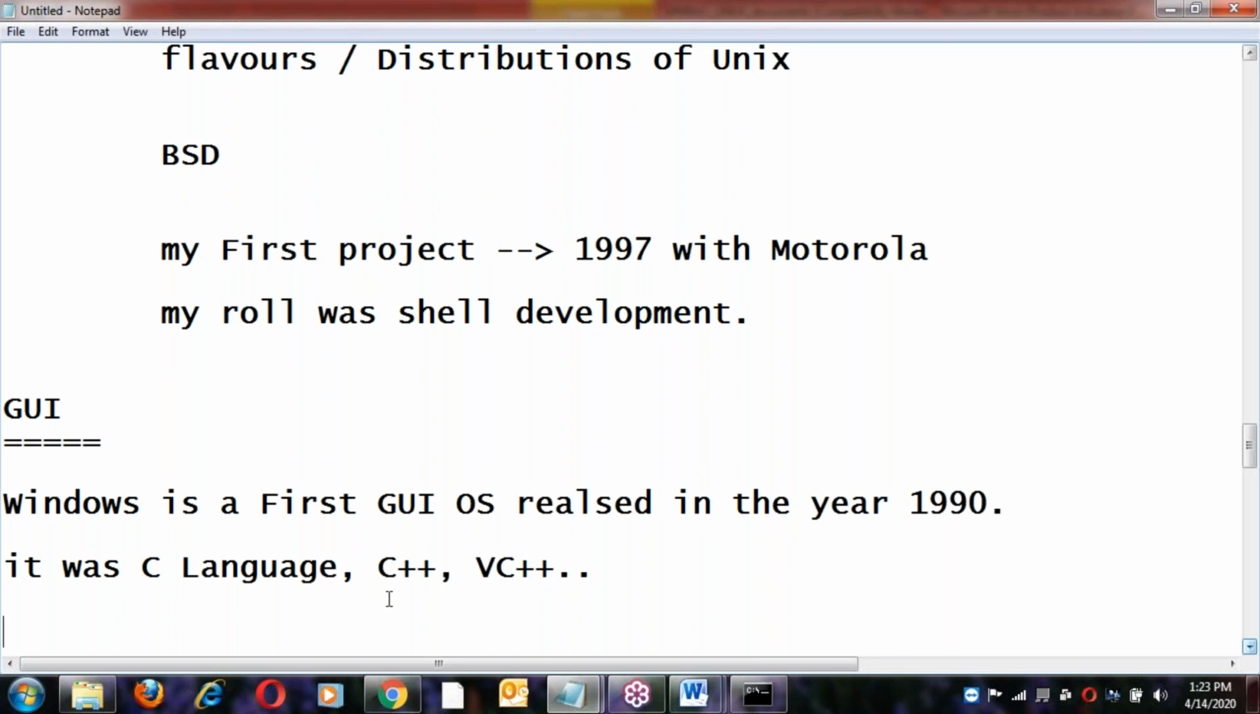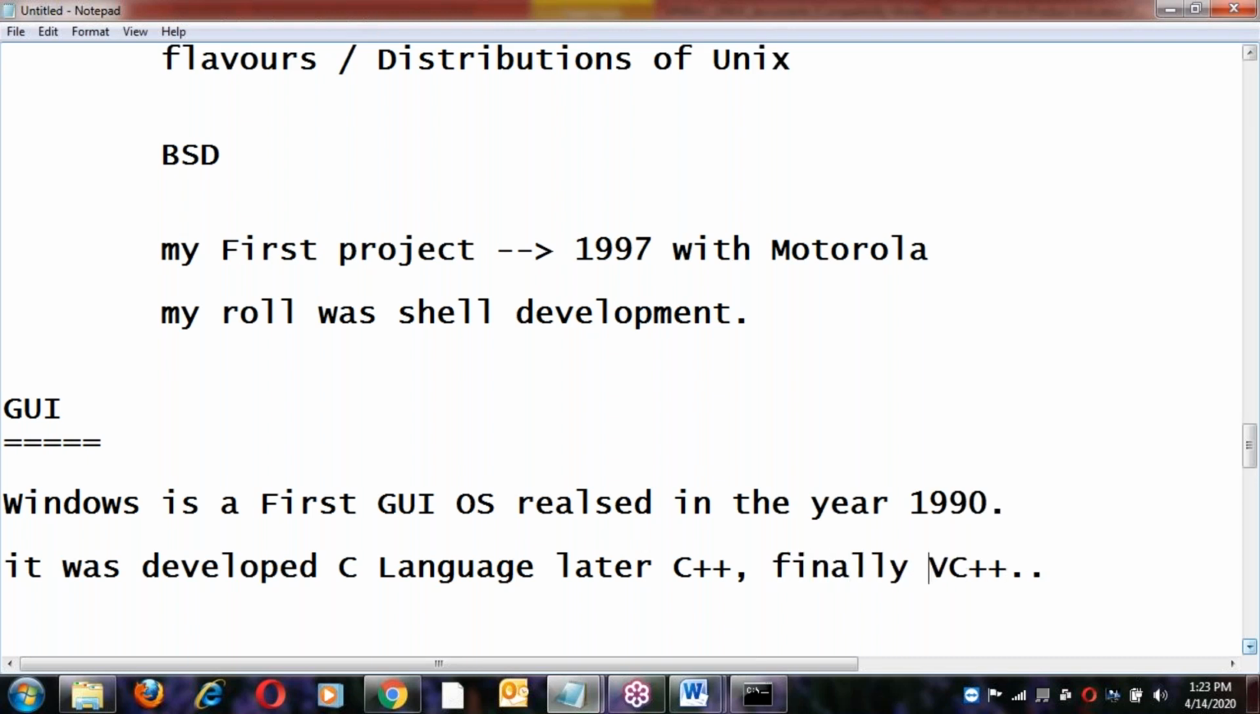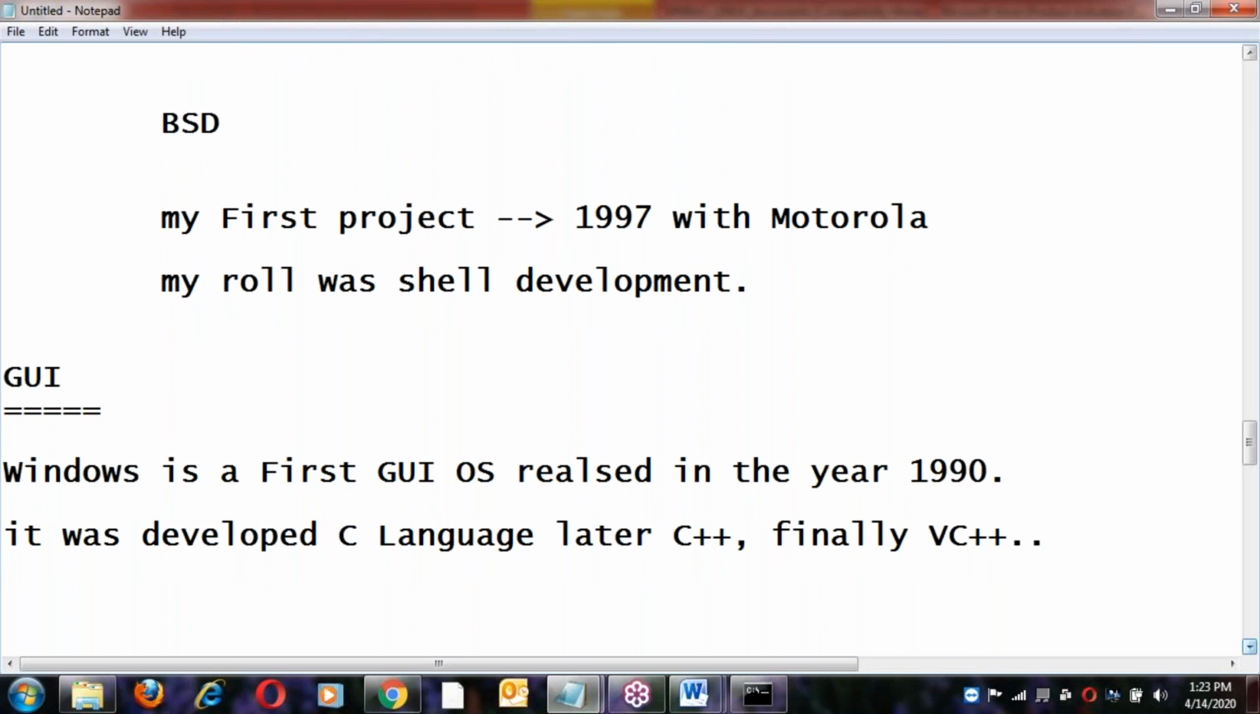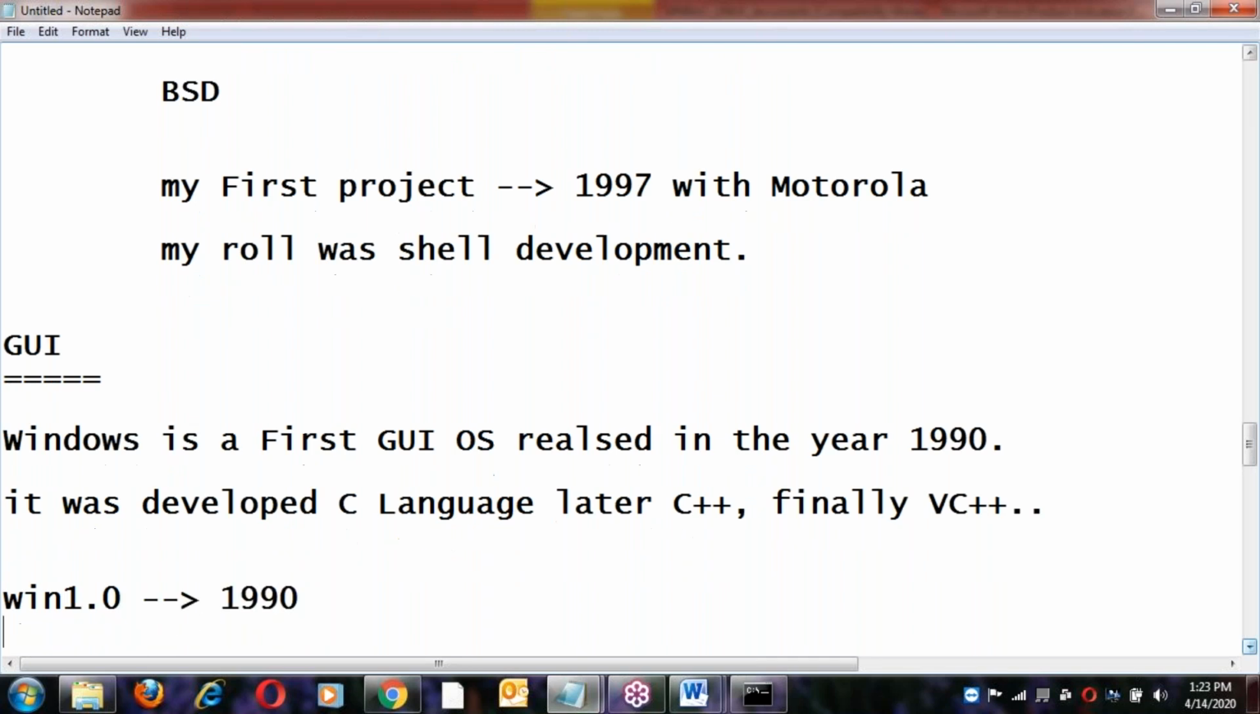Yes, Windows was developed in C language. Later C++, and finally VC++. This is the first GA-based, first version of Windows OS, Win 1.0. First version in the year 1990.